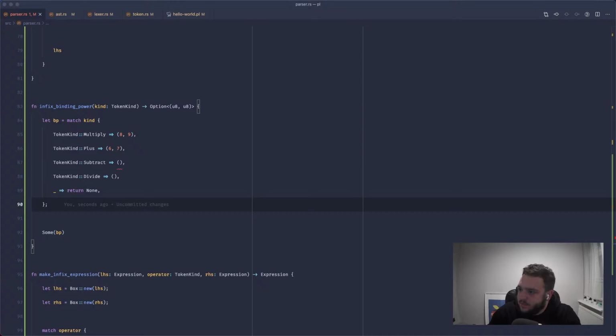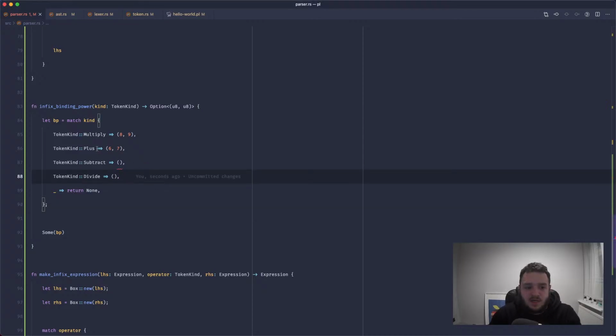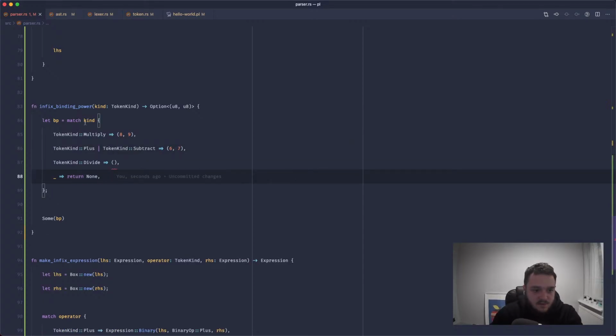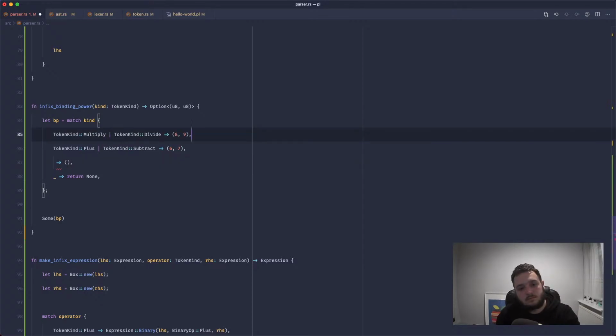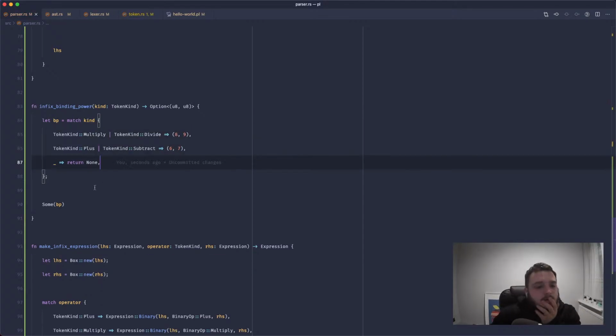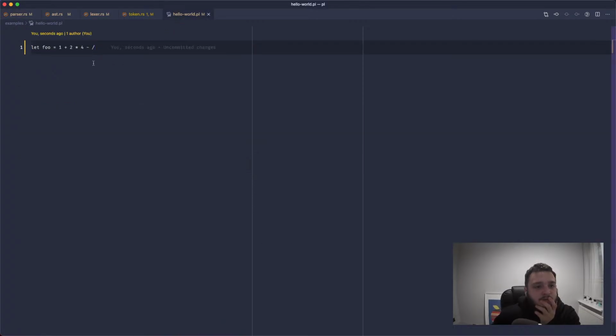What is the binding power? So I think plus and minus have the same binding power, because divide and multiply have higher binding powers. So we can flatten this out into something like this. If the kind is plus, or if it's subtract, it will return this. And can multiply and divide have the same ones? Yes, that's fine. So they have the same binding power.